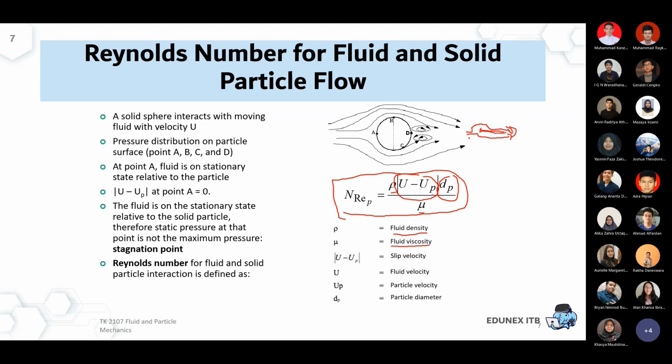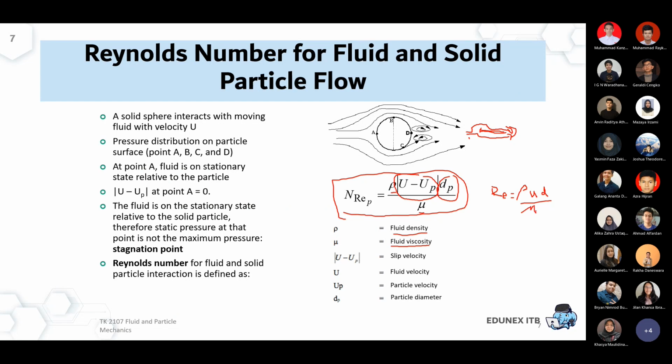Usually we just know that a Reynolds number is rho velocity diameter of the pipeline per mu, right? So usually we calculate rho times velocity times the inner diameter of the pipeline divided by mu.